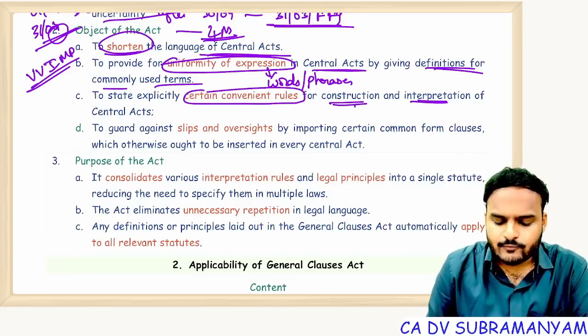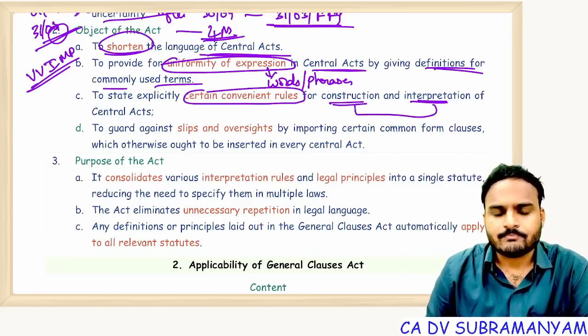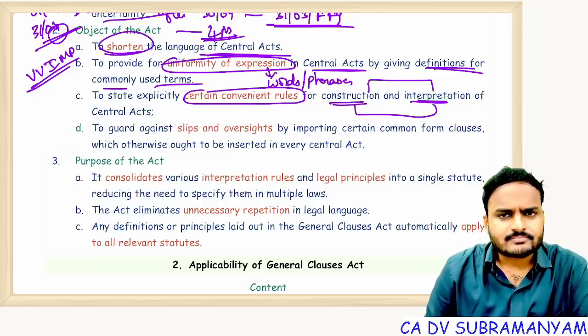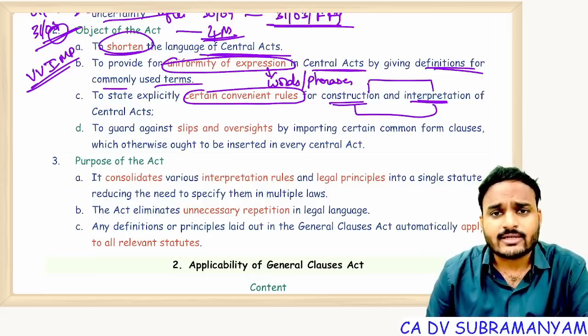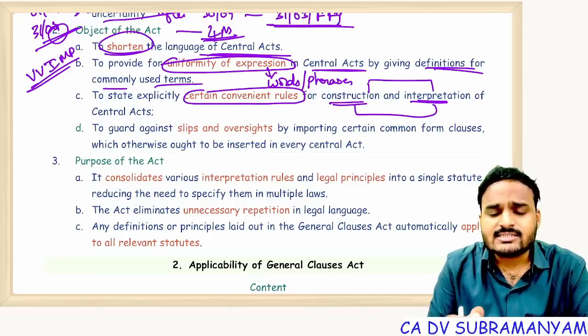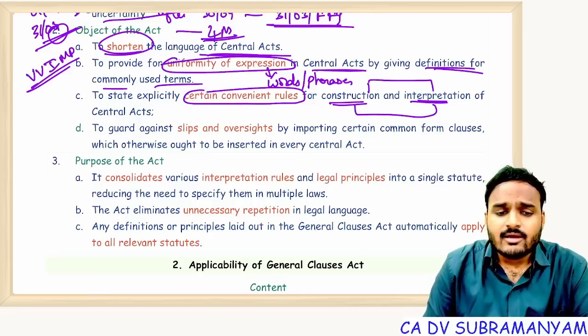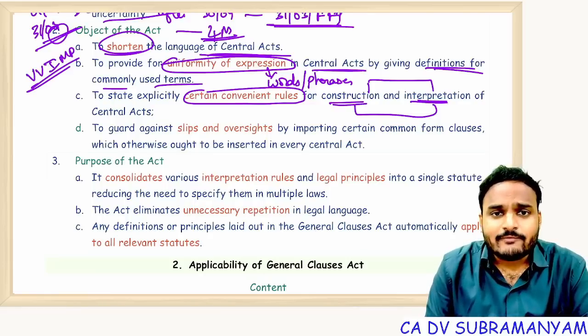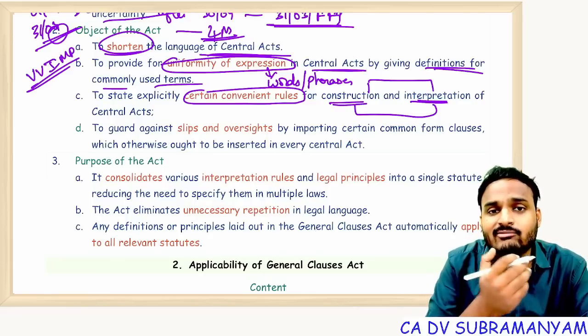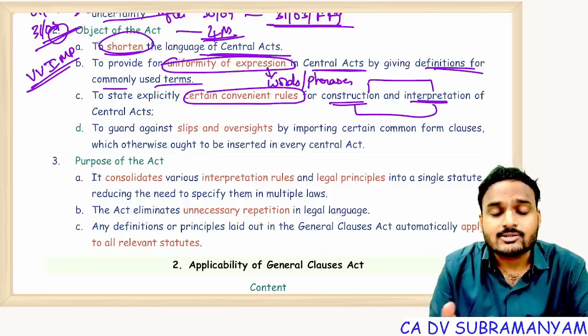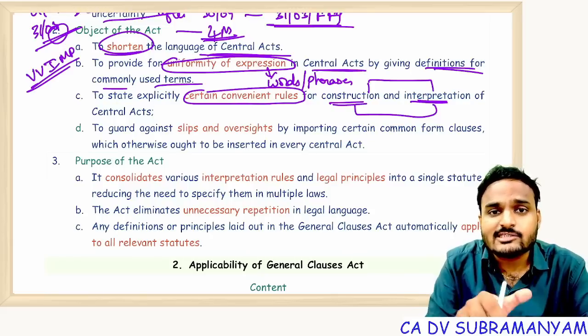See, students get confused between construction and interpretation. Both are similar, but there is a thin line of difference. The thin line of difference is interpretation means understanding the provision by reading the provision. Construction means here simple reading will not give desired meaning. Sometimes it may give desired meaning, sometimes it may give undesired meaning. So ignoring undesired meanings, applying desired meaning, this process is known as construction.